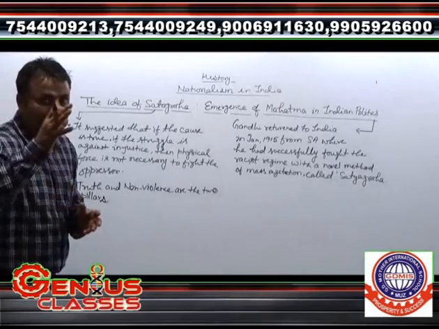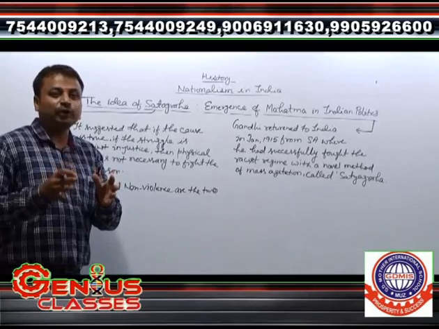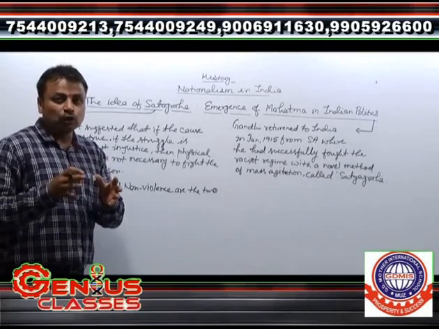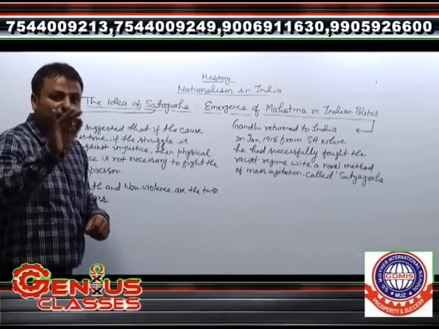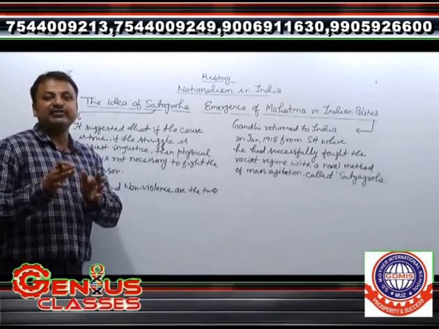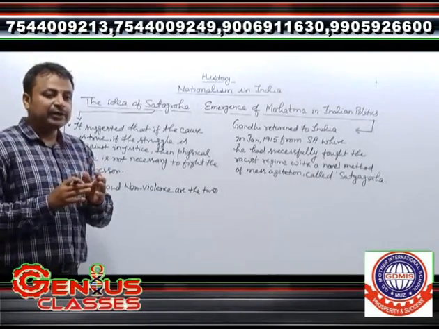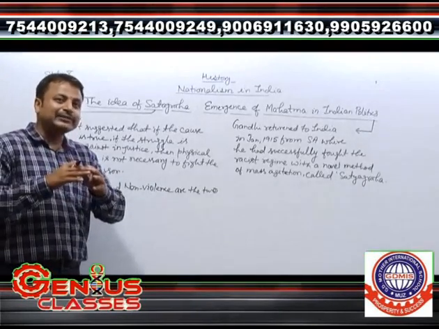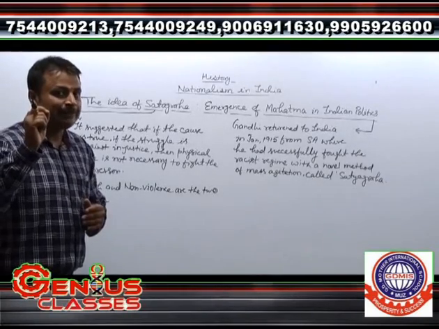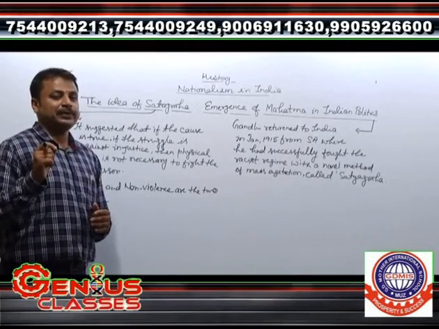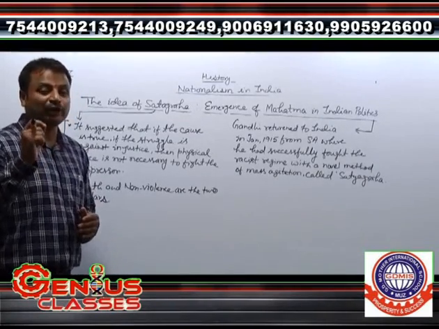What is the meaning of racist government? A government that was ruling on the basis of skin color. Those who were white in their skin color were given privileges in South Africa, and those who were blacks were deprived and treated inferiorly. So he was traveling to South Africa in that kind of environment, and he faced that first incident, and he realized that the ideas of humanity had been neglected in South Africa.